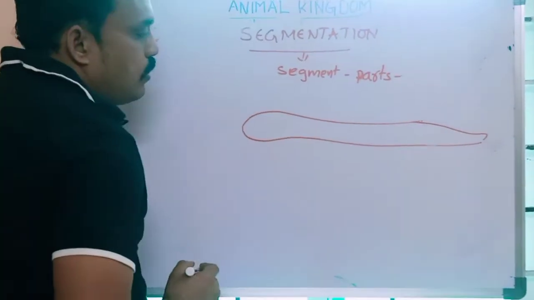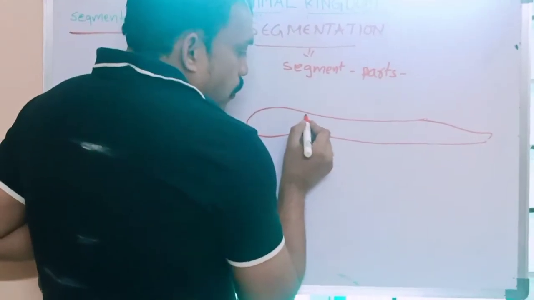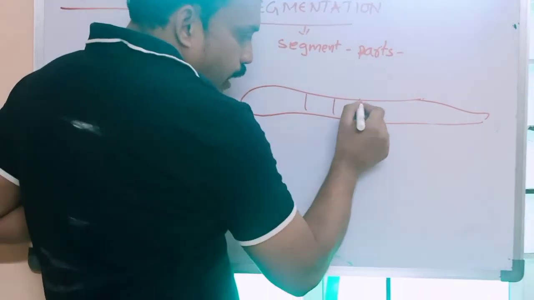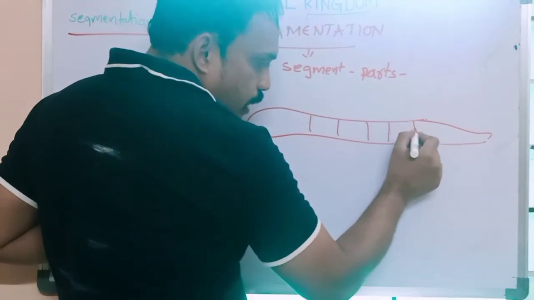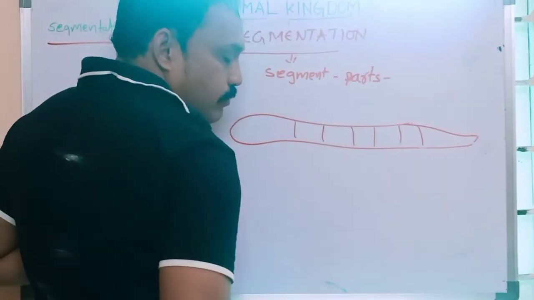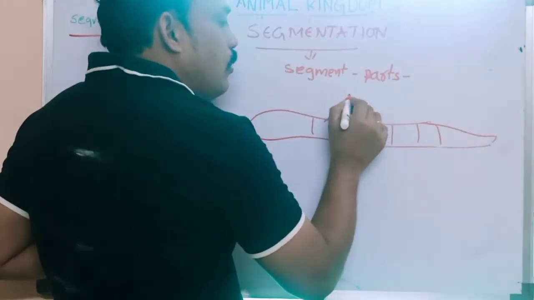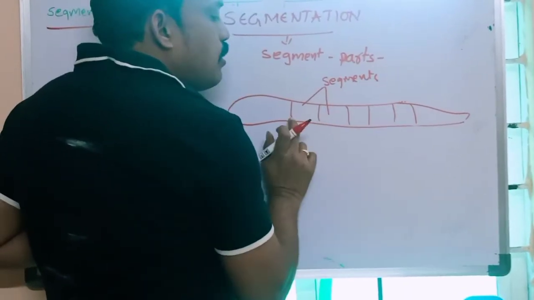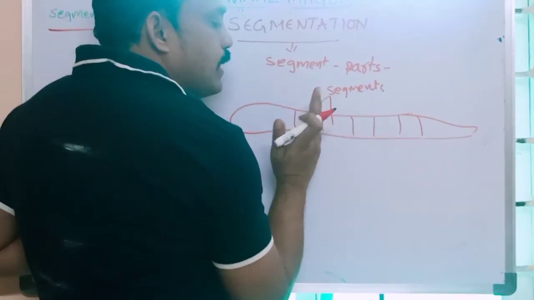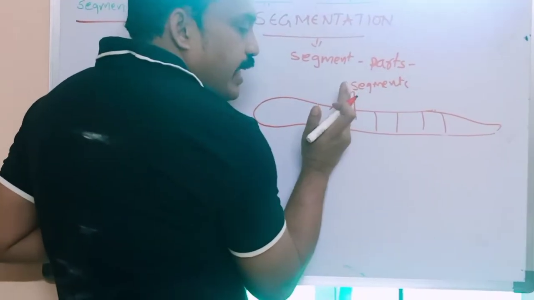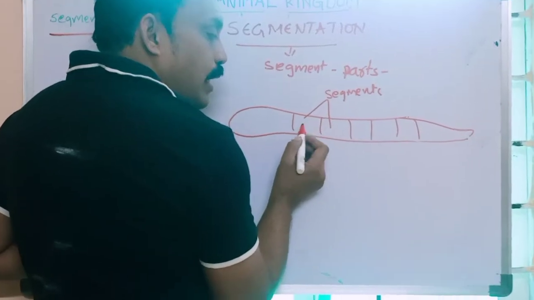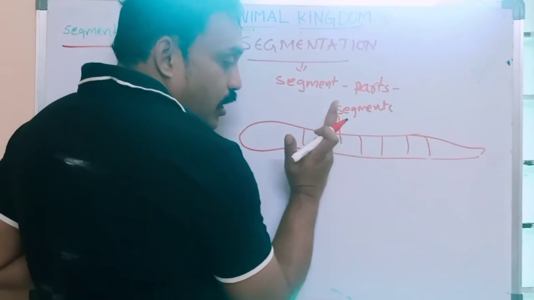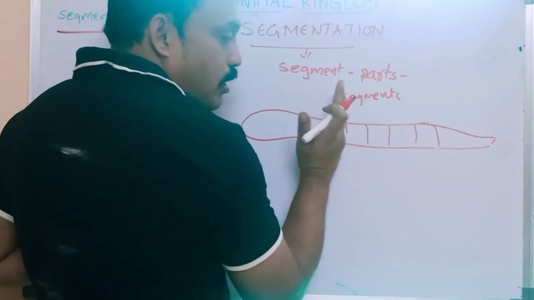Some organisms have the body divided externally and internally into segments. Externally means outside, and internally between the organs it is divided by septa.